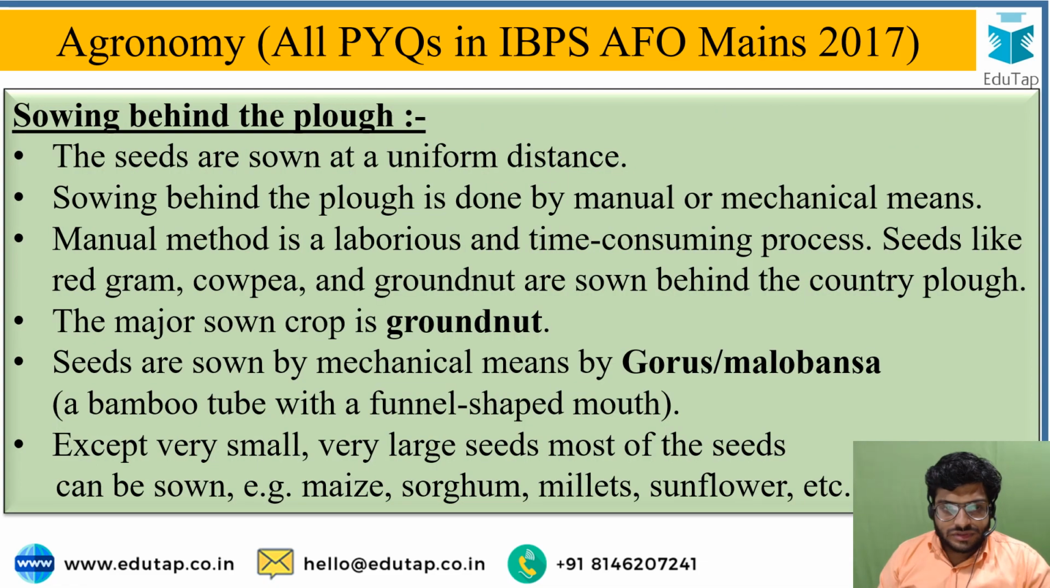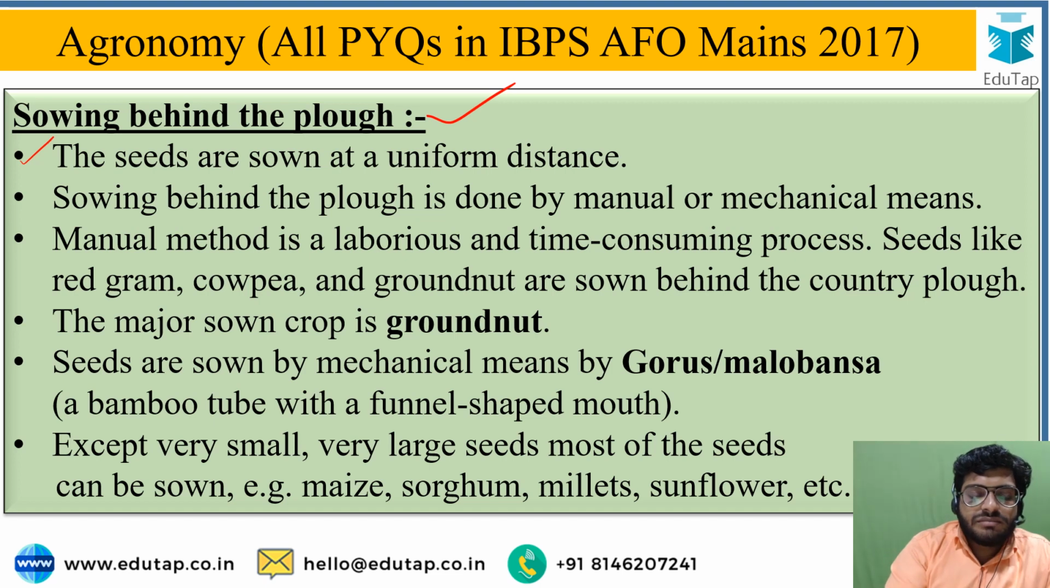Next. So more information regarding sowing behind the plow as a traditional method of sowing is given here. The seeds are sown at a uniform distance, which is an advantage of this method. Next, sowing behind the plow is done manually or mechanically.